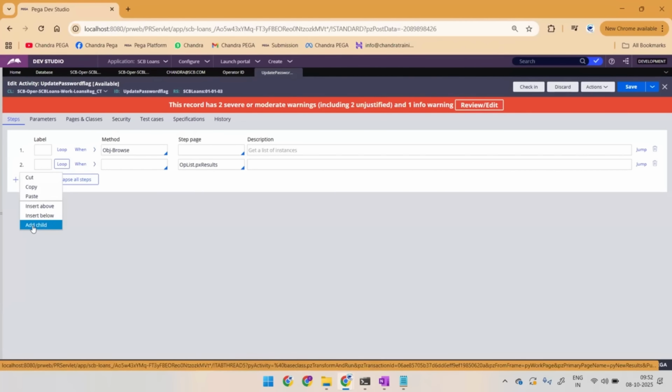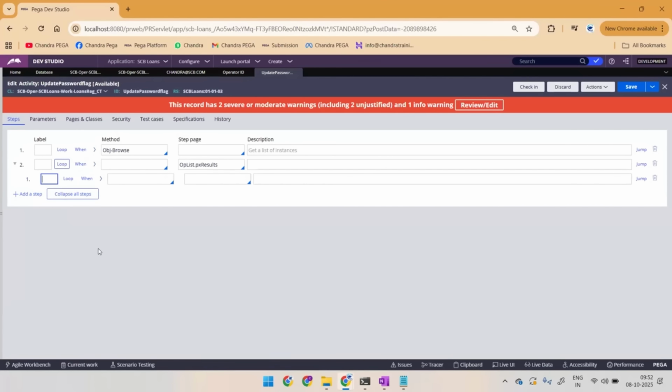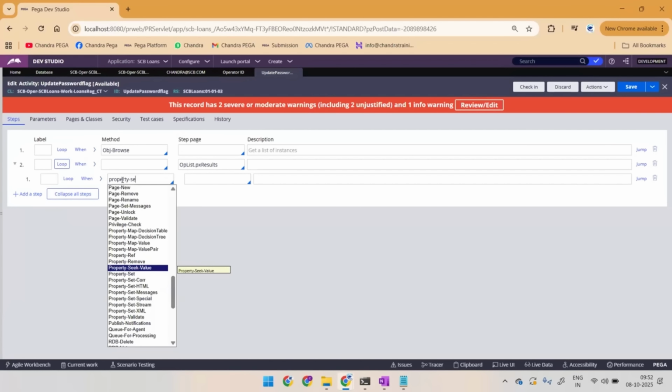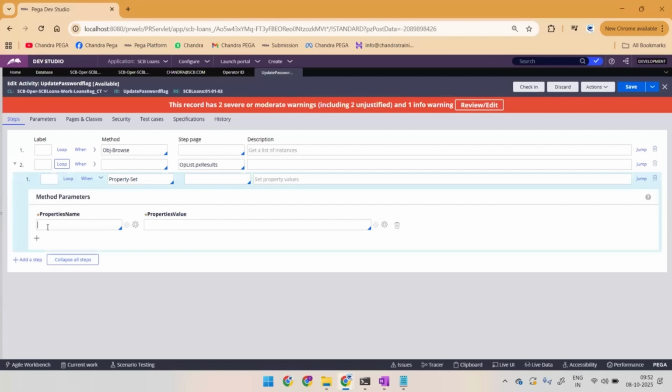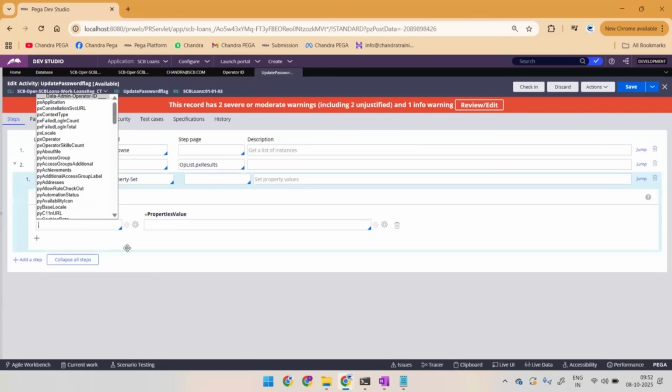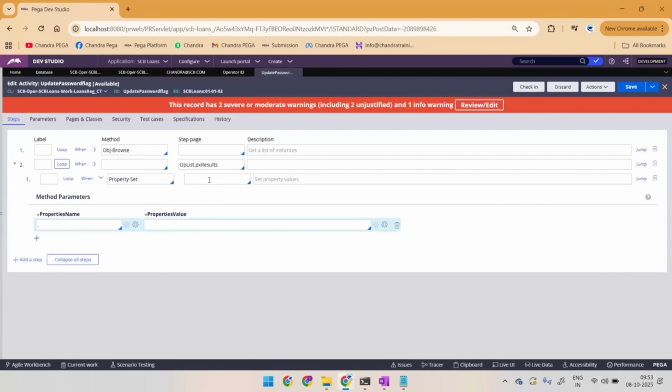Right click on this, go for add child. So now you can see something like 2.1. So what you are supposed to do now? I wanted to go for updating the property value, property set, for the respective property like pyChangePasswordOnNextLogin, right? Generally, if I click on the down arrow, I'll be getting properties from the class where this step is running on.